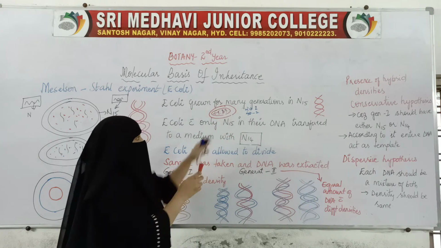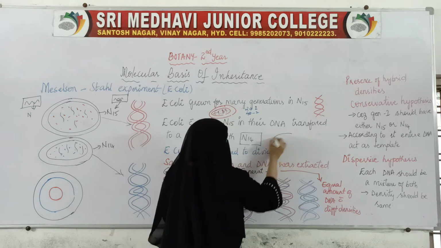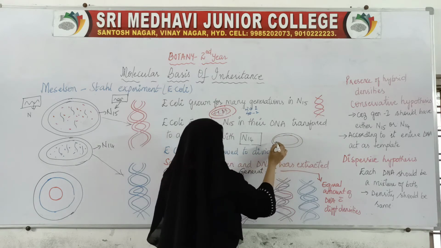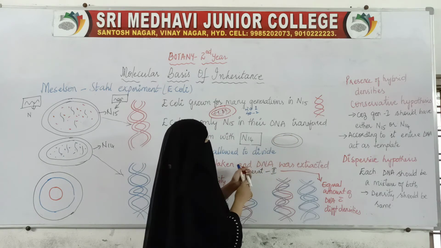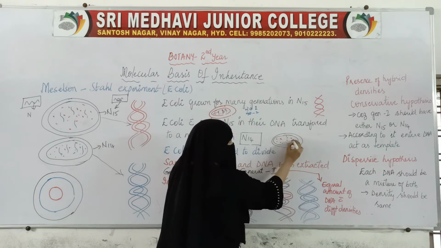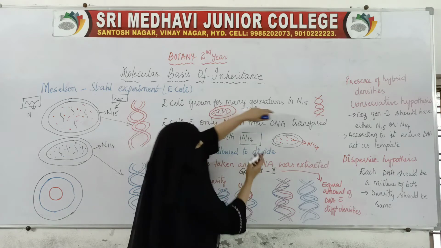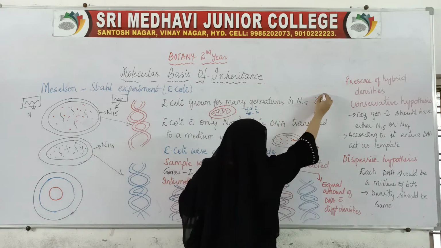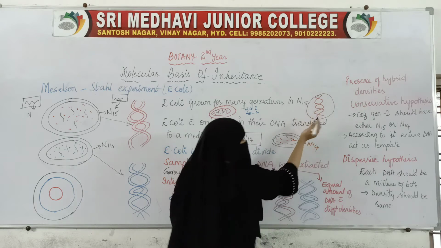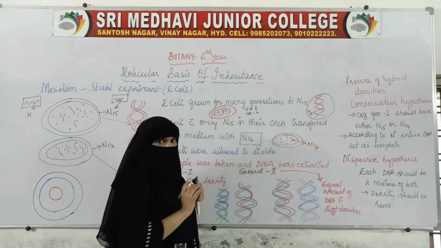For example, this bacteria was growing in N15 medium. Now a plate with which medium? N14 medium. This is the N14 medium. Now this is the bacteria with N15 nitrogen in their DNA.